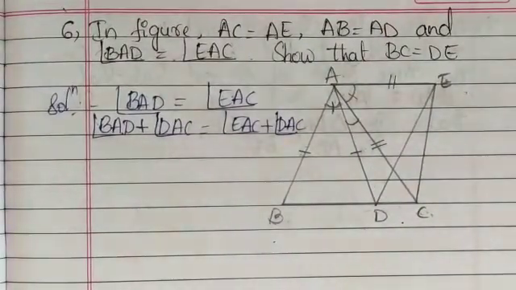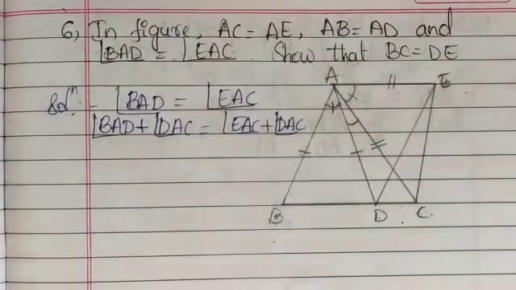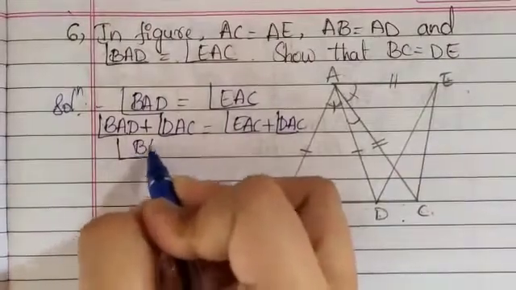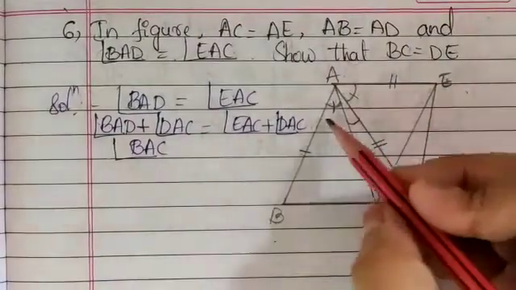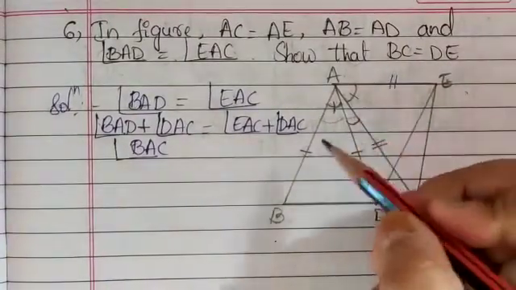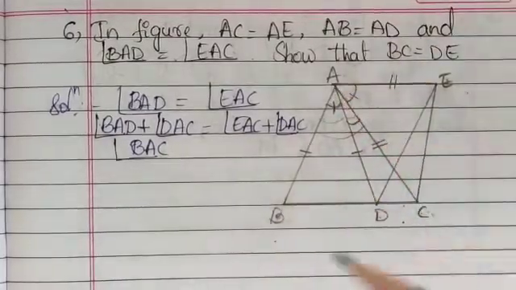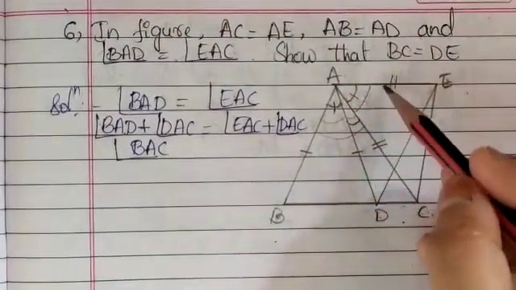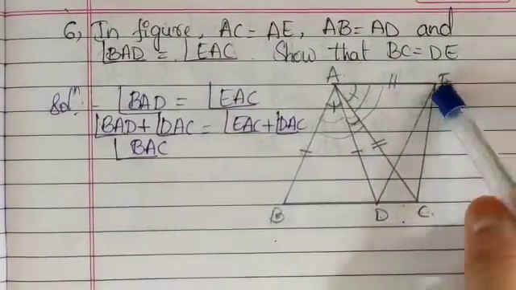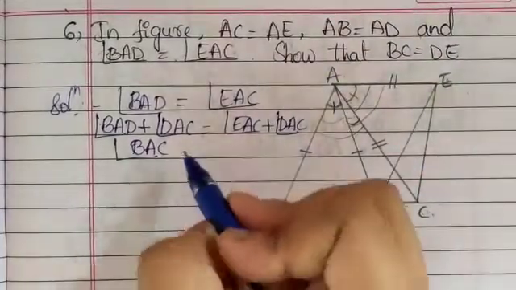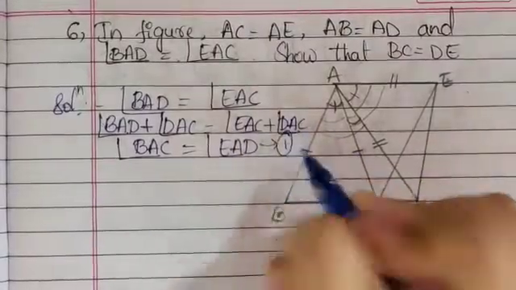If I add on both sides, BAD plus DAC will become the angle BAC, isn't it? This is a half part, I can show it once again. This is one and this one. If I add this, I am going to get the whole thing, which is the whole angle BAC. Similarly here, this angle plus this whole angle, if I add it, I am going to get the angle EAD. So that is equal to EAD. Let me take it as equation number 1 here.